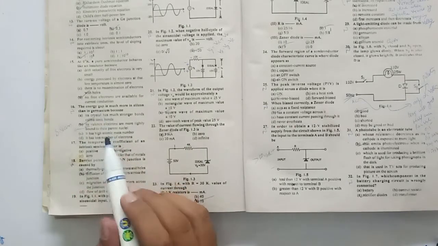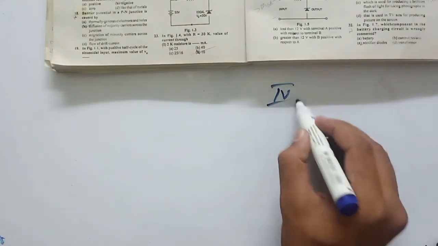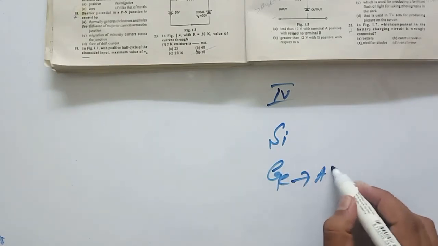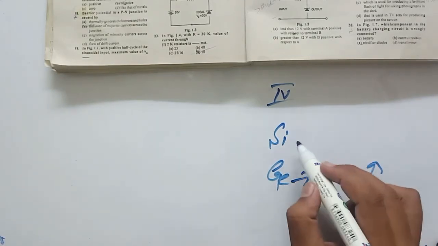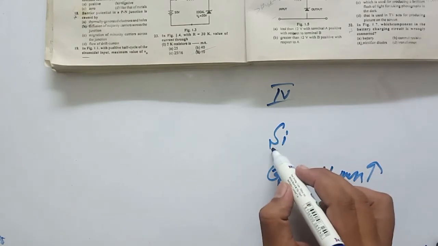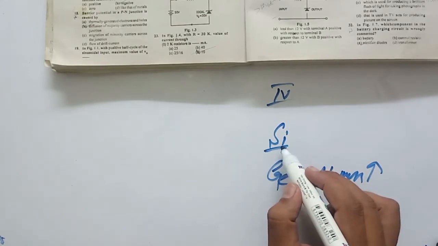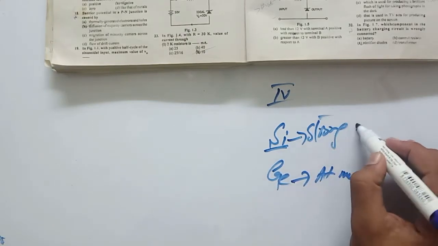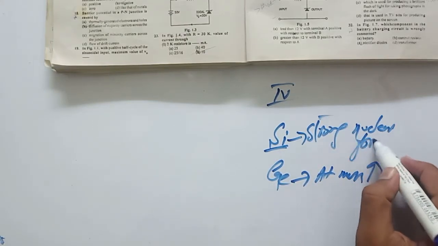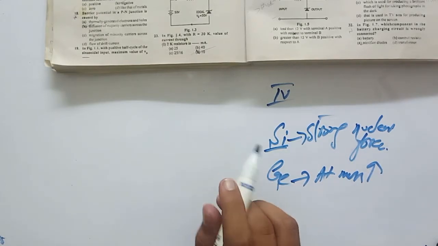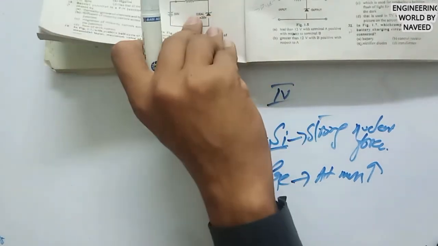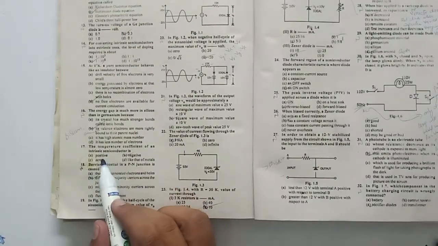The atomic mass of germanium is higher than the silicon, because if you see, this is group 4. Here you will find silicon, then here you will find germanium. So the atomic mass will be higher than the silicon. And in silicon, we will have a strong nuclear force. So that's why its valence electrons will be more tightly bound to their parent nuclei. So option B will be the correct answer.